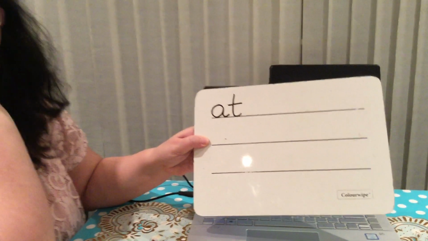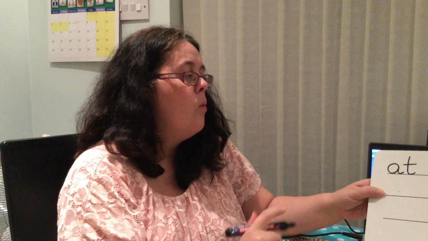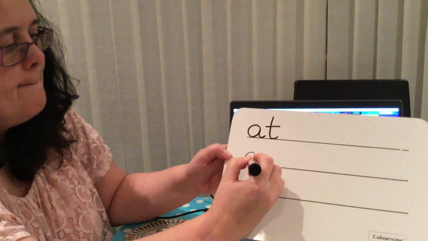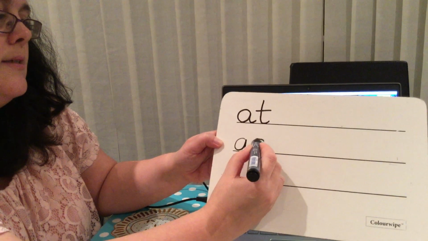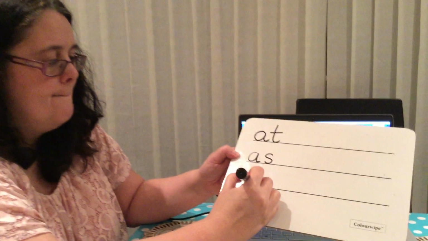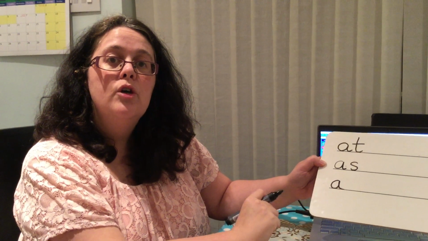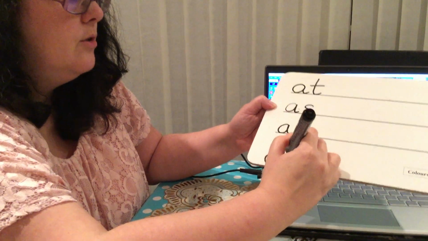Well done, at. Now the next word I would like you to do is as. Ready? 5, 4, 3, 2, 1. What's the first sound? A. And what's the final sound? S, as. Right, the next word I would like you to write is a. 5, 4, 3, 2, 1, 0. A. And the final word I would like you to write is an. 5, 4, 3, 2, 1, 0. An. Well done.